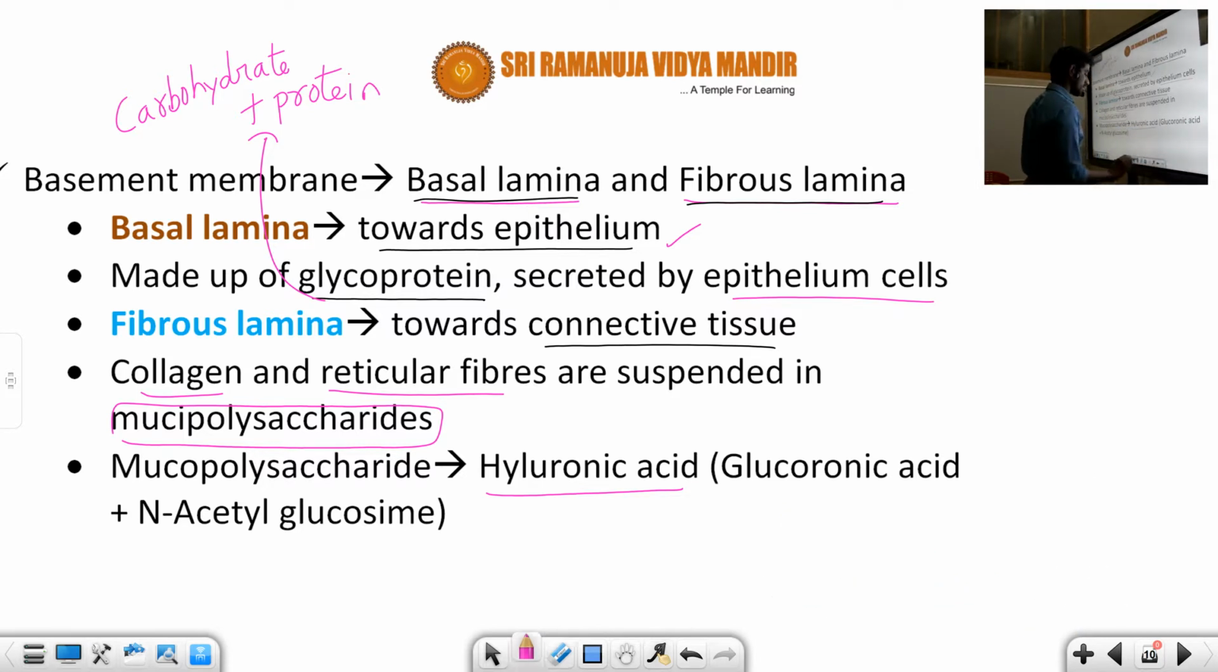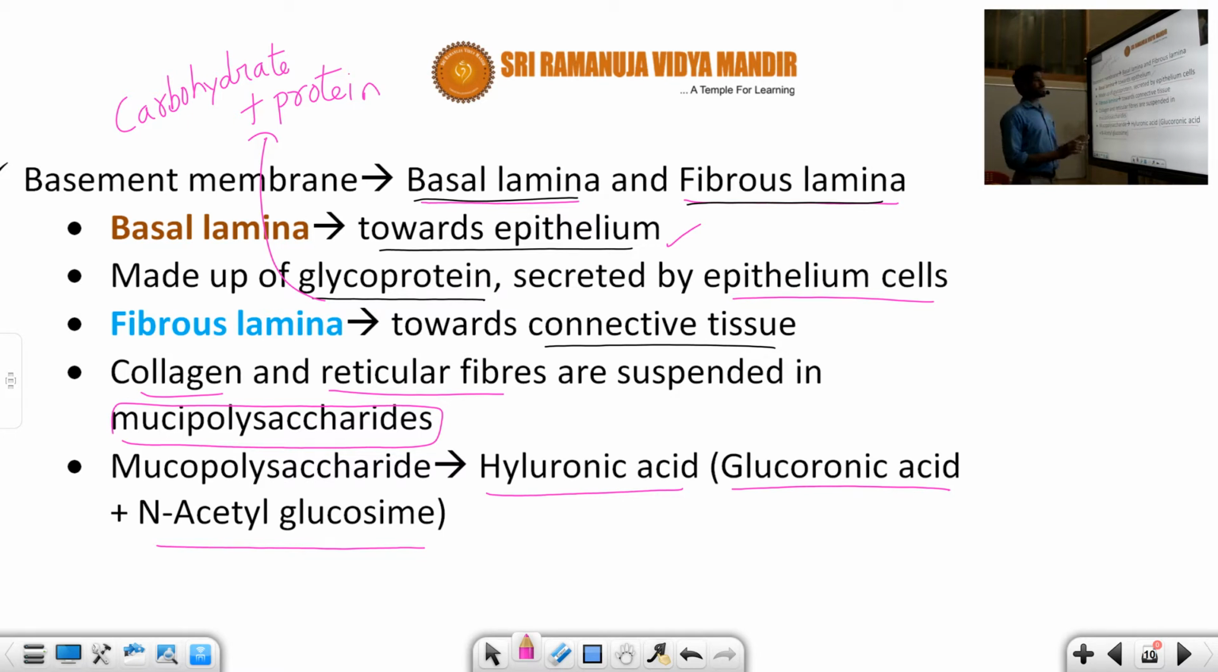What is the combination in hyaluronic acid? It is glucuronic acid, that means glucose having the COOH group, plus N-acetyl glucosamine. That means the glucose moiety structure having the acetyl group, with the nitrogen acetyl group present. The detailed structure also we are going to learn in the biomolecules lesson.